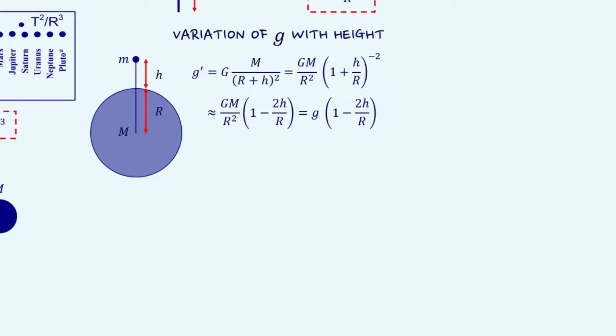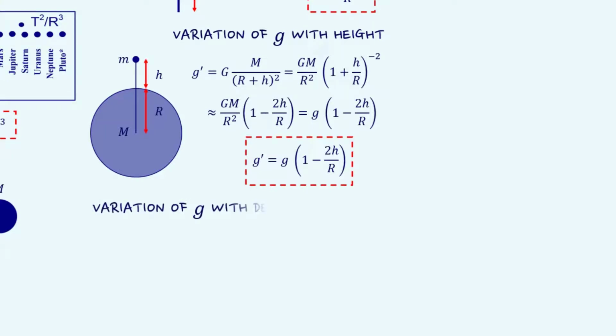Now, by expanding the term (1 + h/r)^-2 and neglecting the higher order terms, we can simplify the equation of acceleration due to gravity as g' = g(1 - 2h/r). Now let us discuss the change in acceleration due to gravity due to depth.